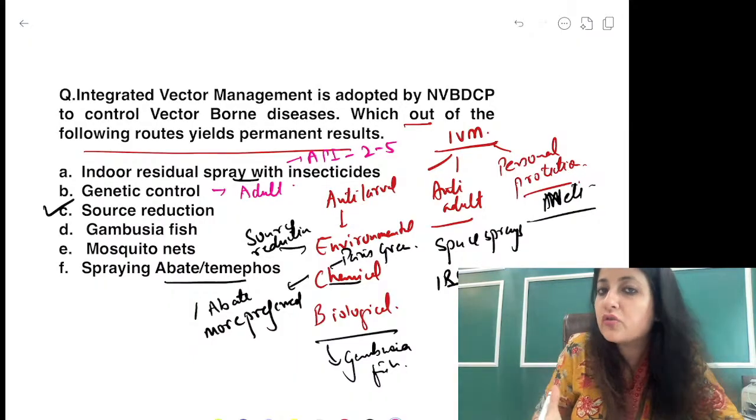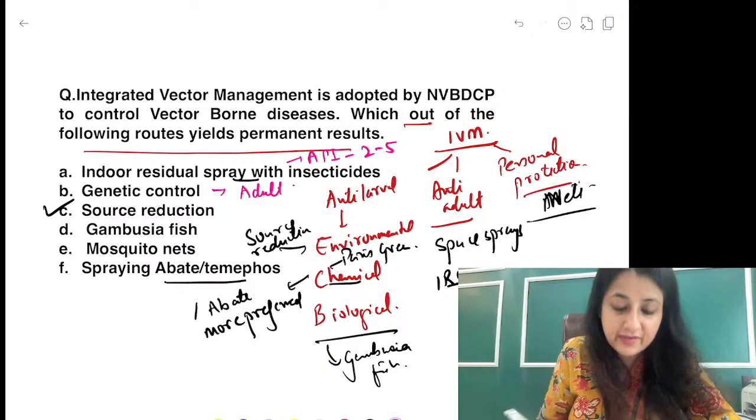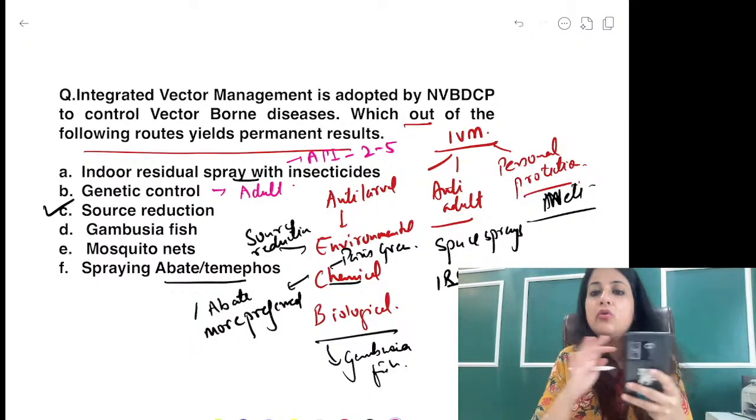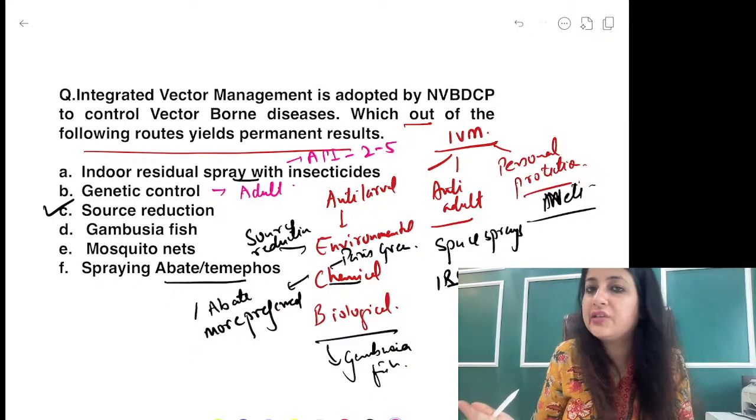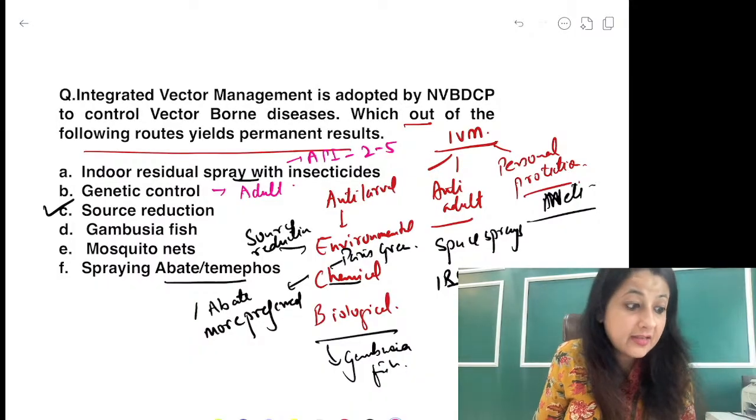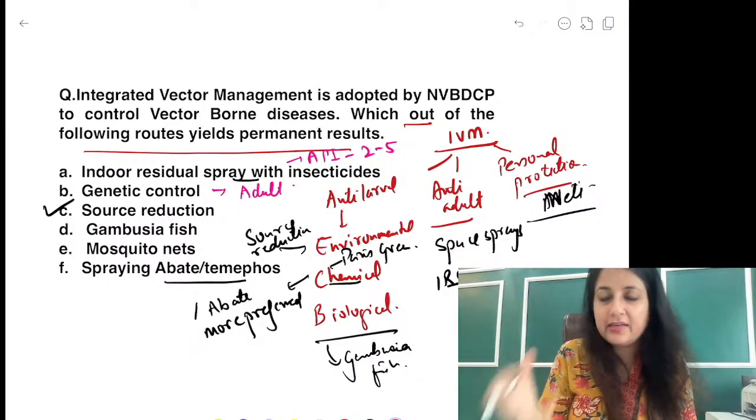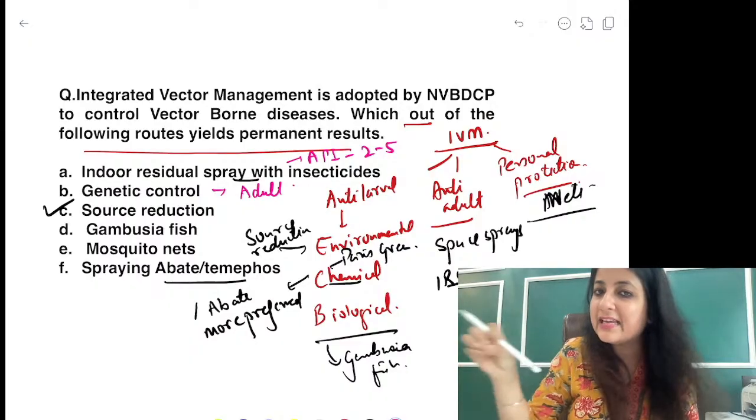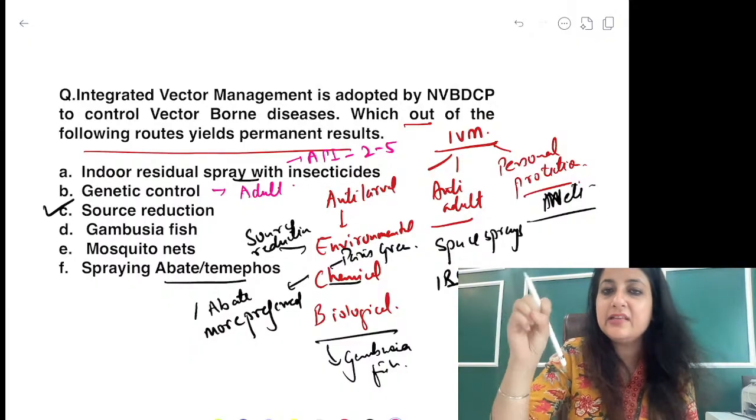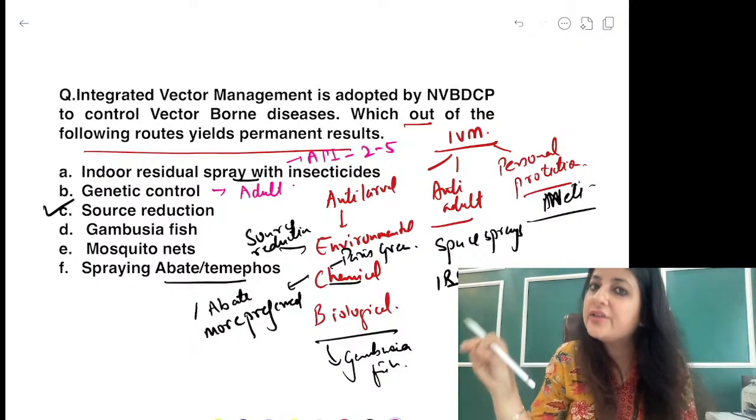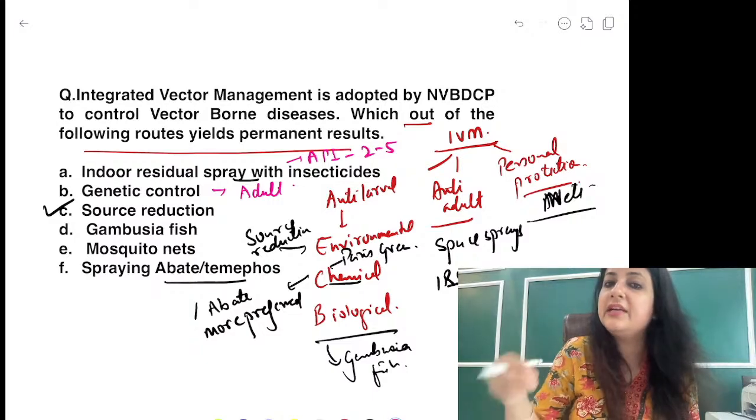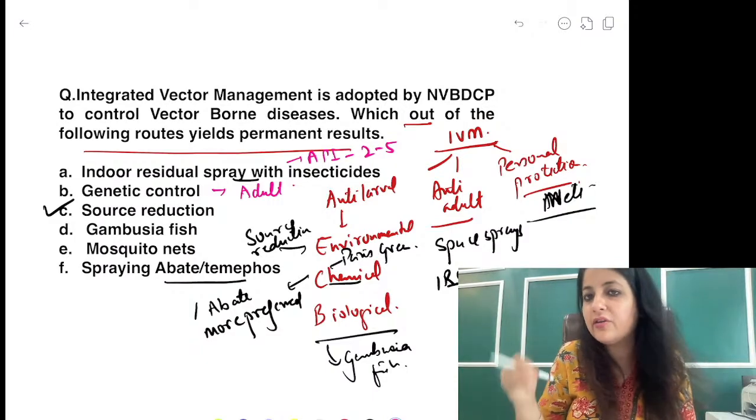If you remove the source, that is which level of prevention? Primordial. If you don't let water collect, if you fill all the drains and ditches, that is which level of prevention, guys? Primordial level of prevention. But when you spray insecticide, DDT, malathion, pyrethroids, the mosquito is already there. The adult mosquito is already there. So that is which level of prevention?